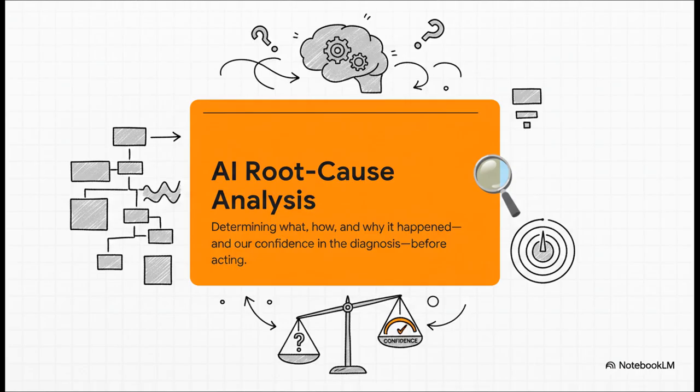So, how do we get to the truth? Well, we need a formal process for it. This isn't just some vague investigation. Root cause analysis for our AI is a very structured discipline. We have to answer 4 key questions. What exactly happened? How did it happen? Why did it happen? And this last one is so important. How confident are we in that diagnosis? This is how we move from a simple suspicion to actual certainty.